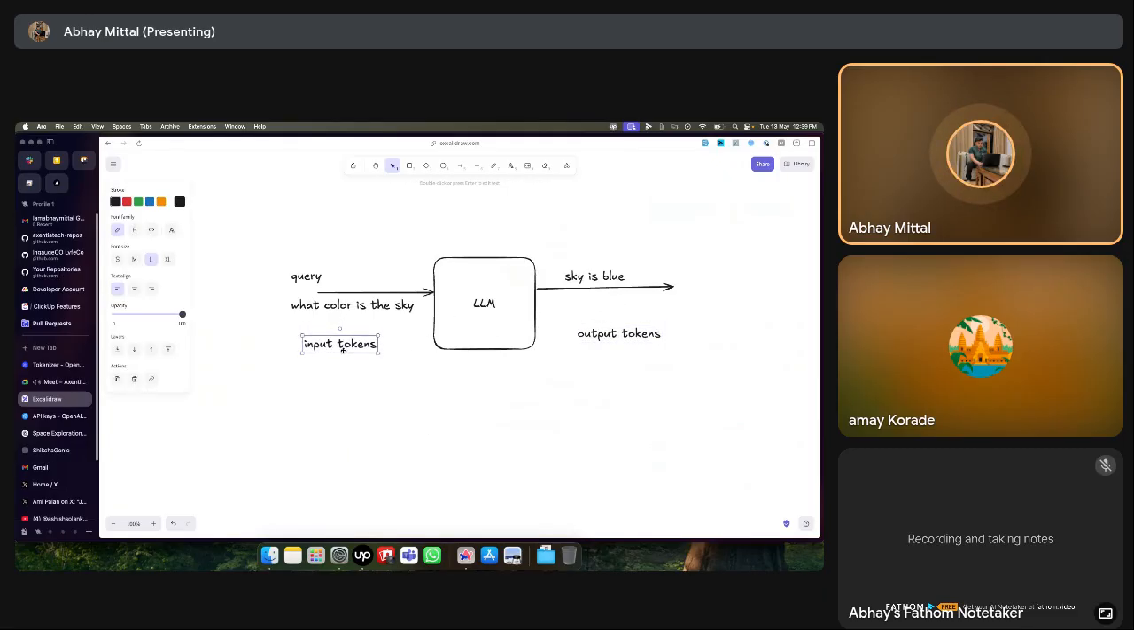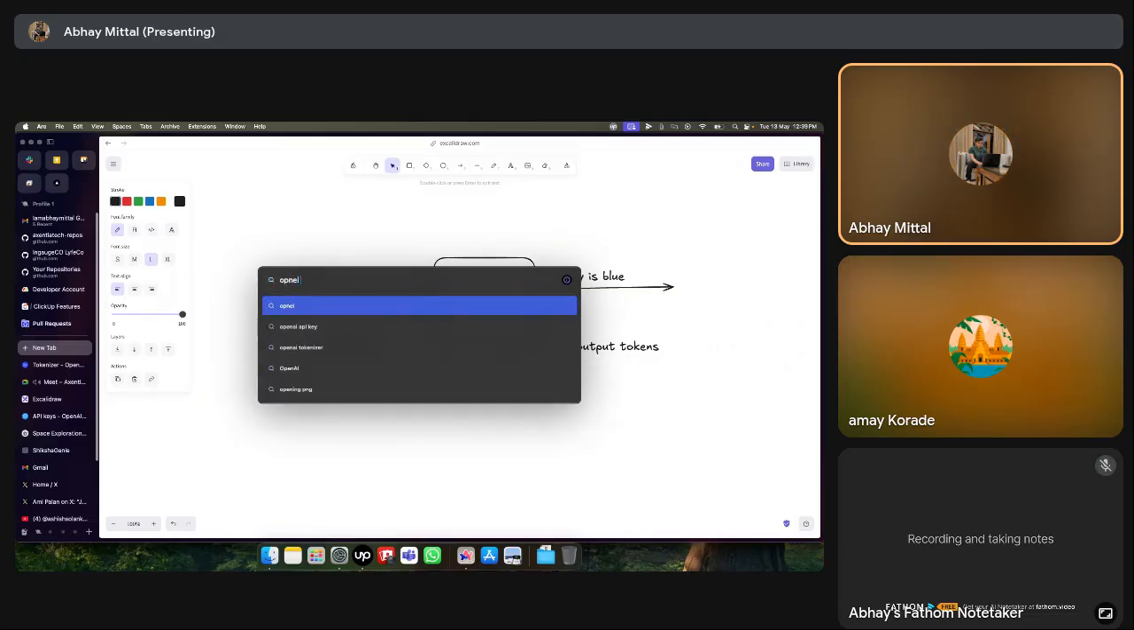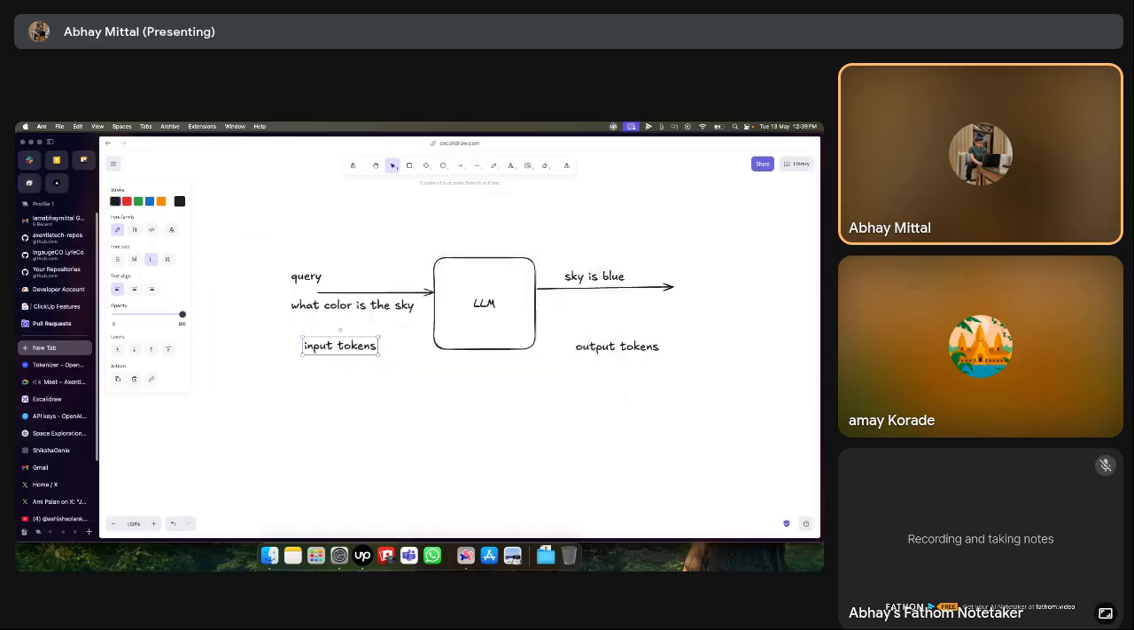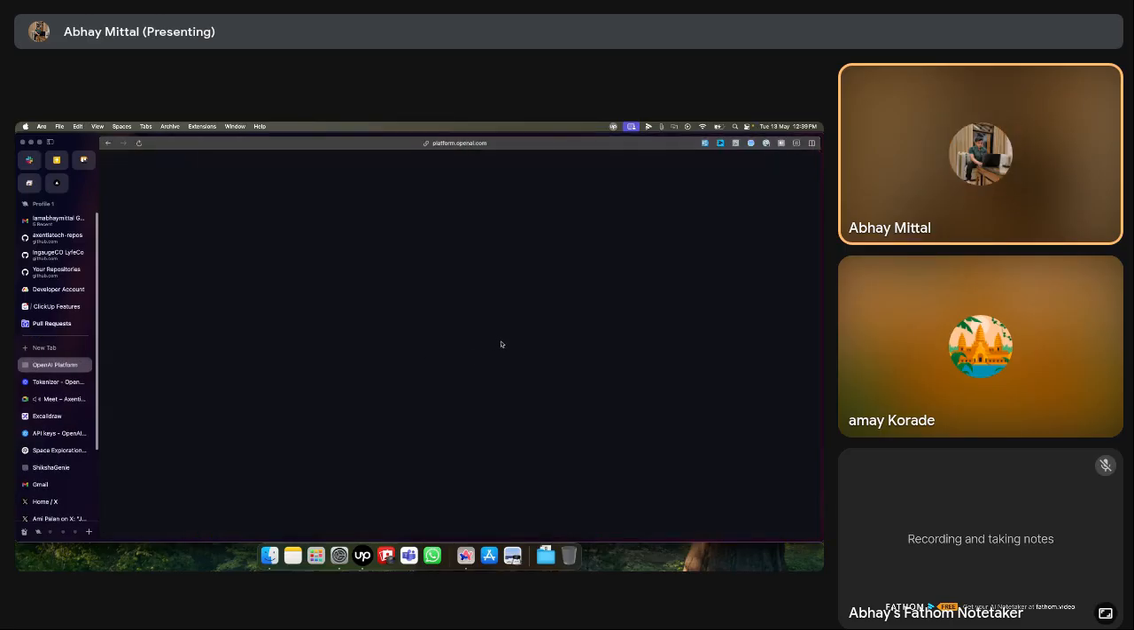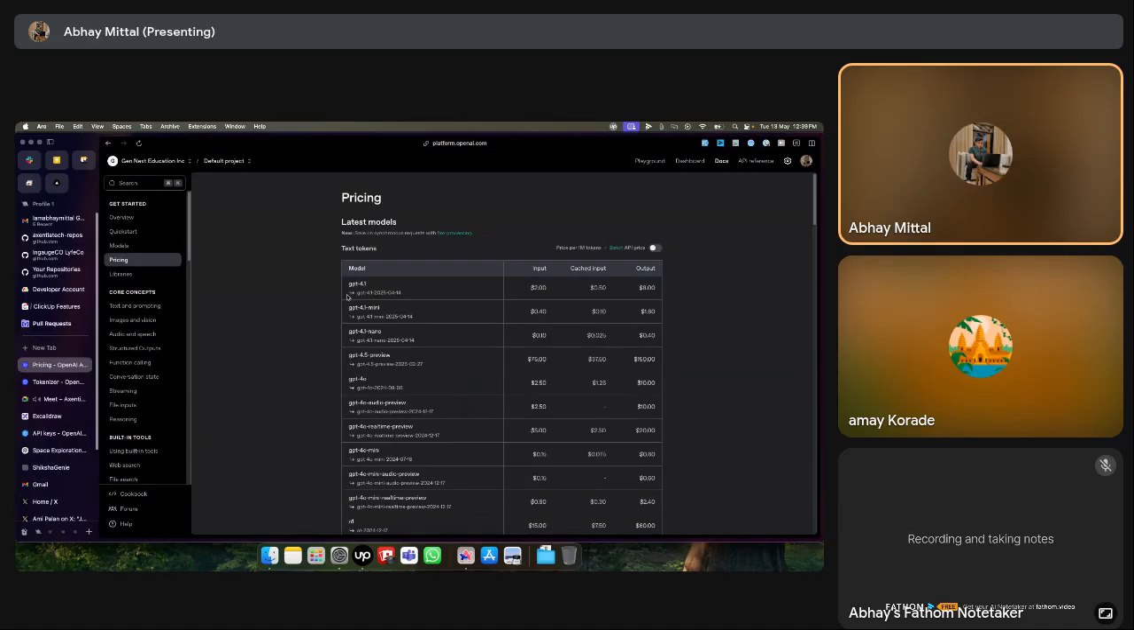When OpenAI bills us or detects usage, what they do is they have a pricing on tokens. So we'll just go to the pricing page. Right now you can see the price per million tokens. Million is 10 lakhs. So it's $2 per 10 lakh input tokens, and $8 per 10 lakh output tokens.